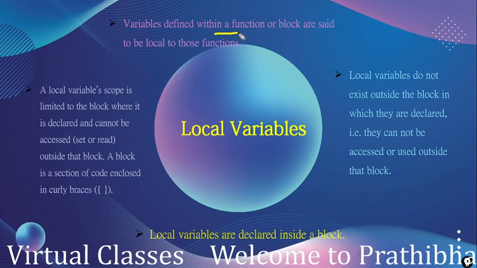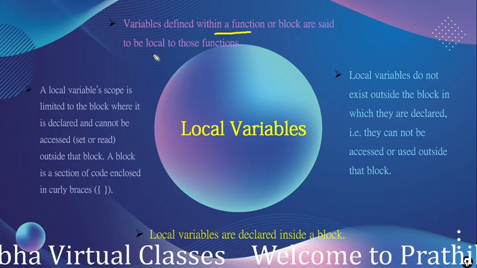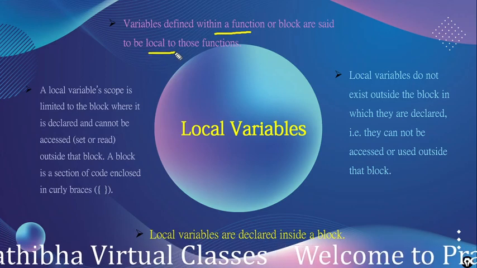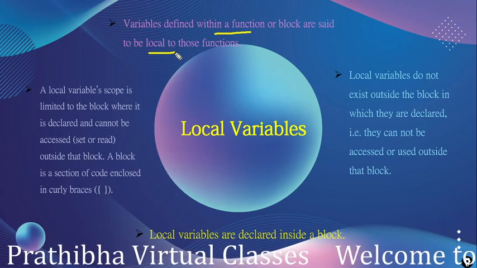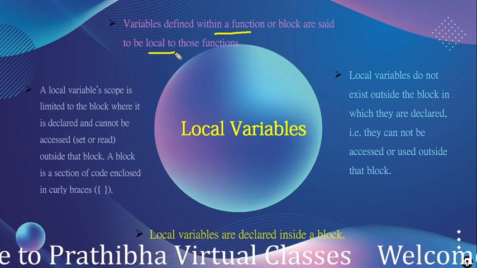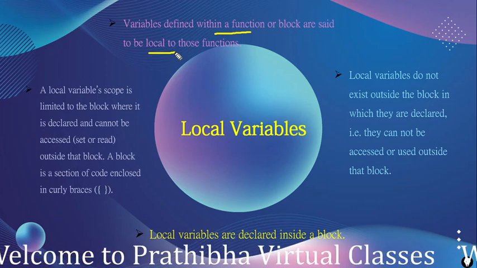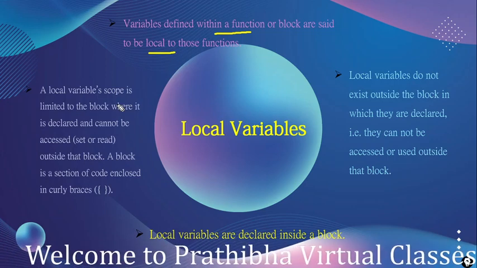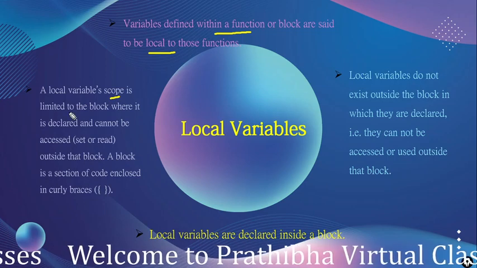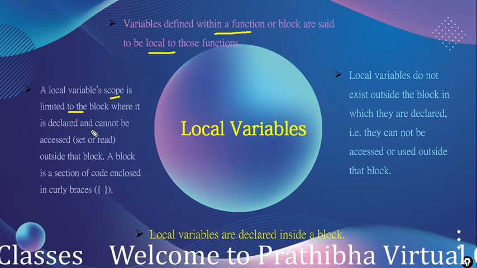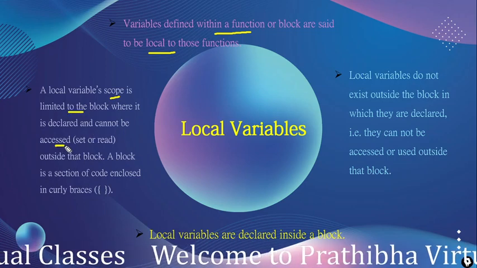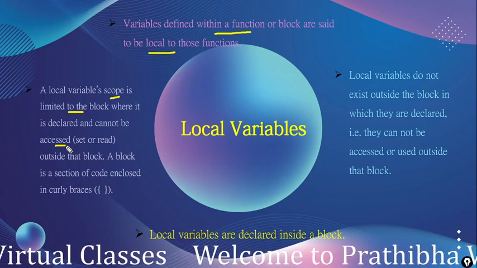Variables defined within a function or block are said to be local to that function. If we declare variables within a function, those are local to that function. If we declare variables within a block, those are local to that block only. Local variable scope is limited to the block where it is declared and cannot be accessed outside of that block or function.